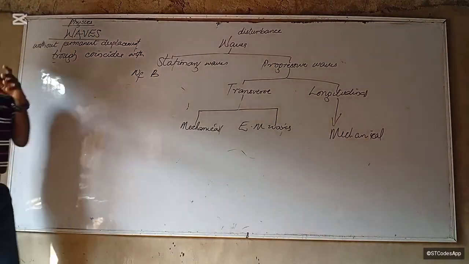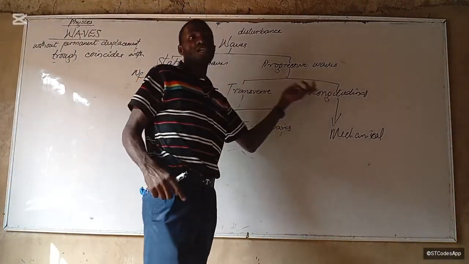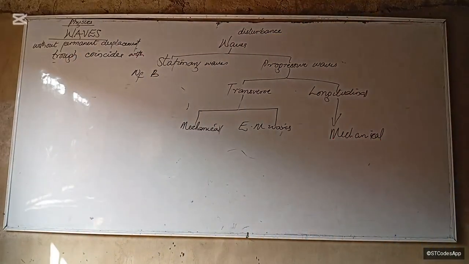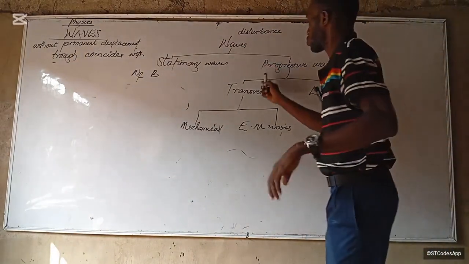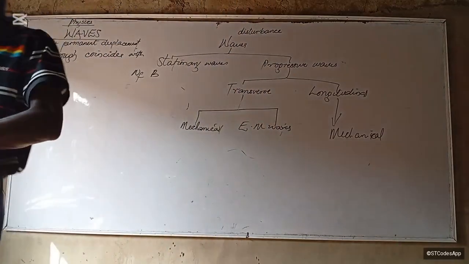Now let's talk about the types. A progressive wave is divided into transverse and longitudinal. You don't have to write it again. You've written this already. So just go A. So this is 1, 2A, transverse wave.